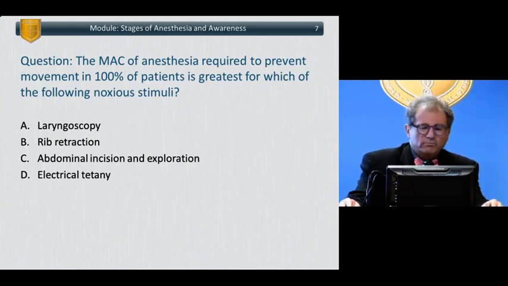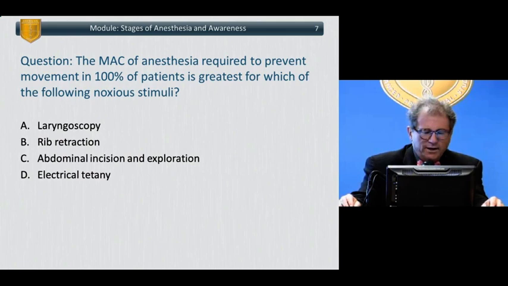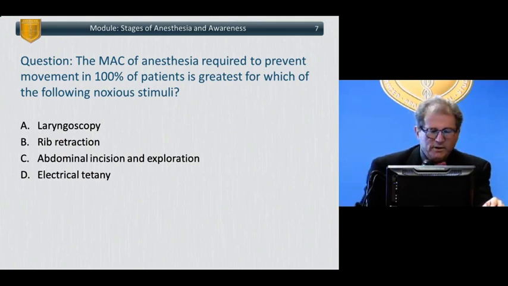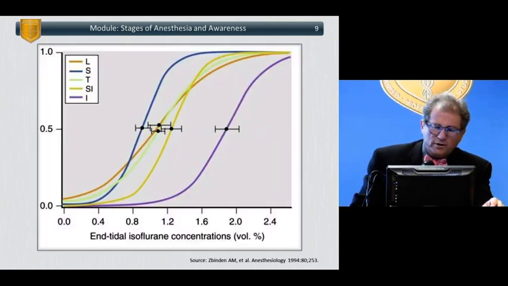Now, what about the inhalational agents? And the MAC of an inhalational agent required to prevent movement in 100% of patients is greatest for which of the following noxious stimuli? A, laryngoscopy, B, rib retraction, C, abdominal incision and exploration, and D, electrical tetany. The correct answer is laryngoscopy.